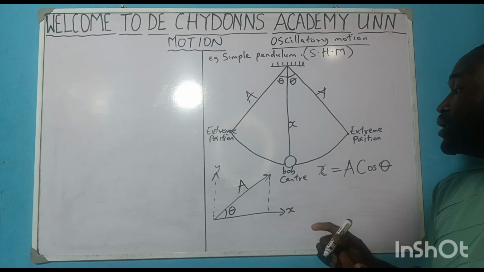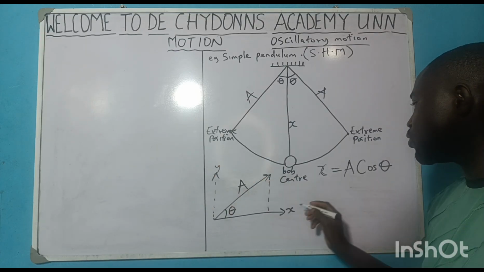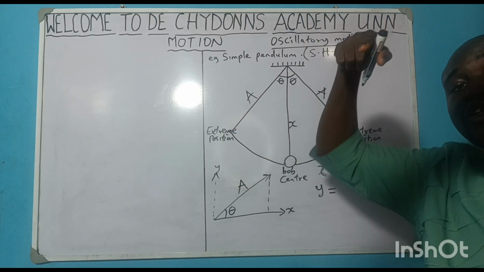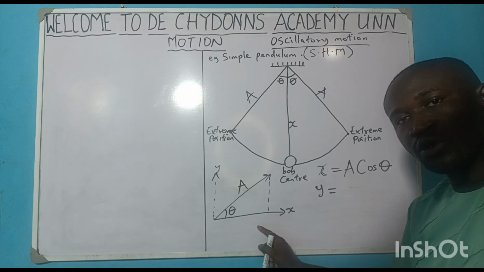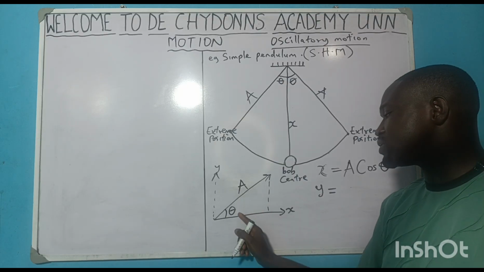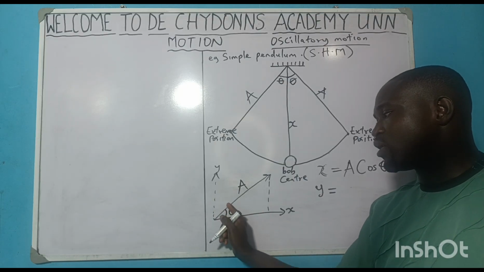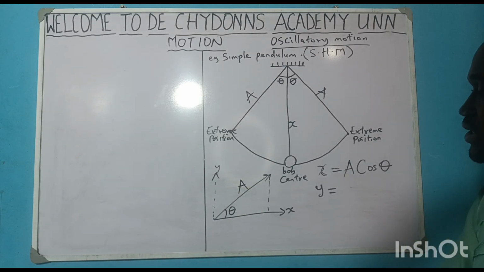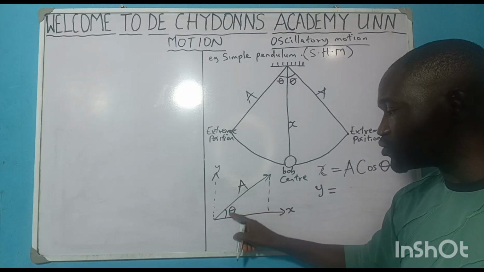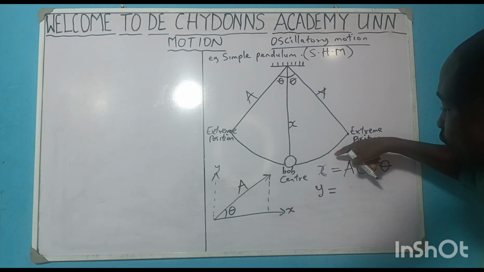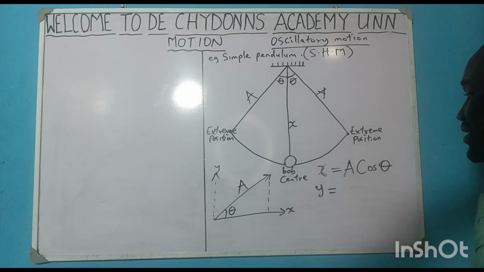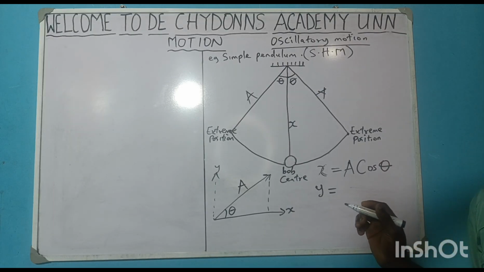Are you getting it? Then, if I want to give y its own, I will say y is equal to what? I will use sine. And I must also use the angle it makes with horizontal. Do not say 90 minus theta, that is this side, and use it for y. No, it is a mistake. What you do is, make use of the angle it makes with horizontal to resolve for x and also to resolve for y. The only difference is that the one of x will have cos and the one of y will have sine.